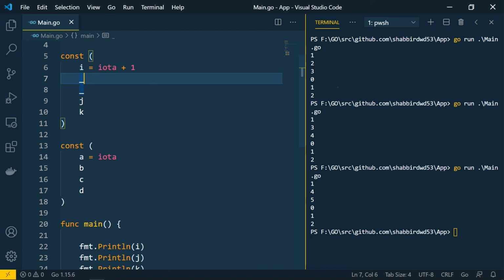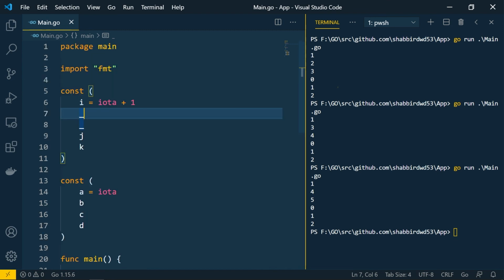So you will be seeing a very high use of underscore within the Go language. So there are many purposes of using this underscore in Go language. So we'll be seeing all those details later in the other videos as well, how we'll be using the underscore. So this is how you can use the enumerated constant variables also within the Go language. So there are many usages of this particular enumerated constant. You will be seeing all those in future, or you can go through the documentation also. You will get many places where this type of constant is being used.